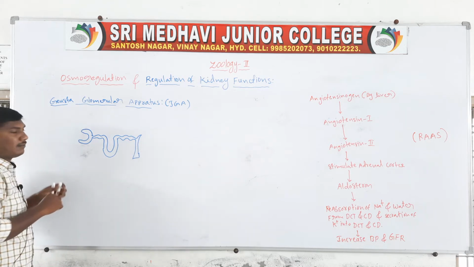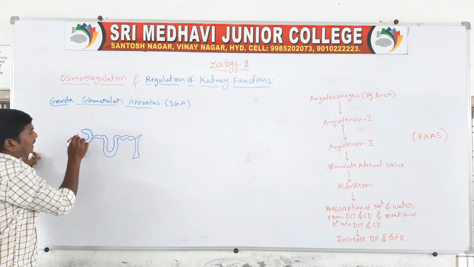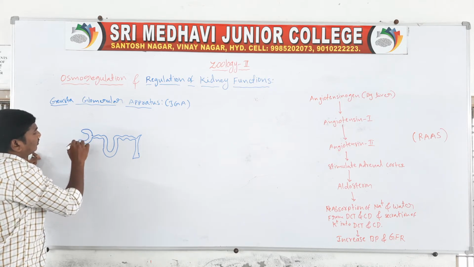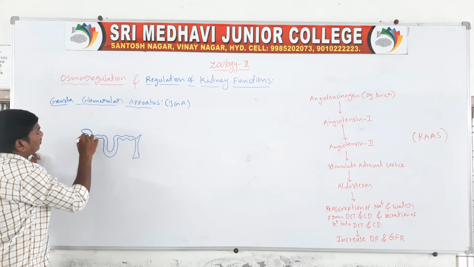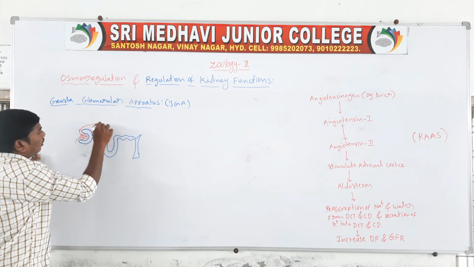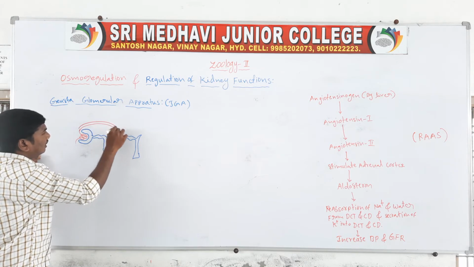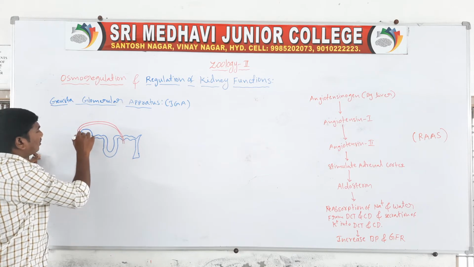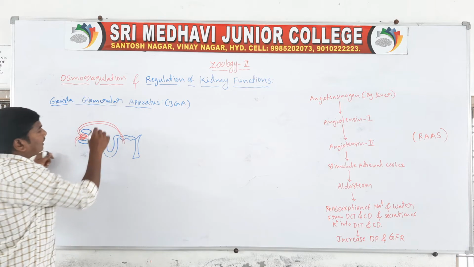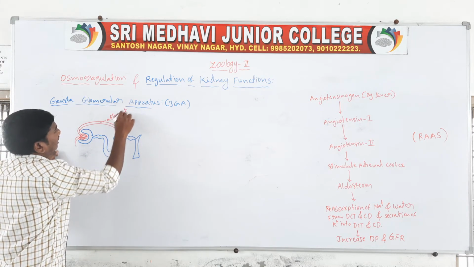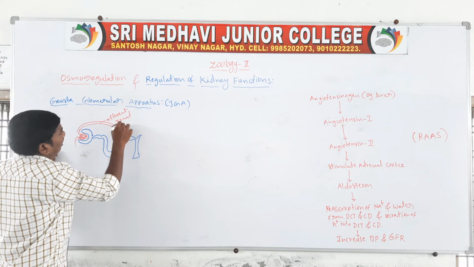The nephron has the glomerulus, and there is the efferent renal arteriole.